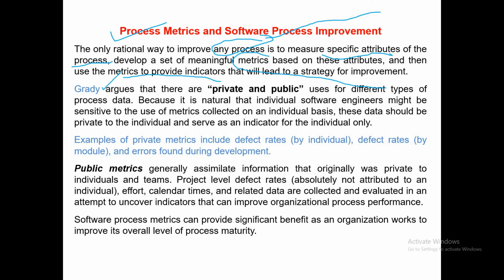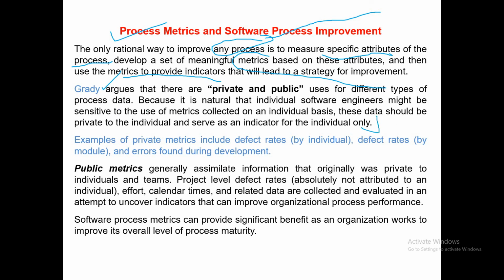Now the scientist Grady argues that there are private and public uses of different types of process data. The process data are of 2 types, private and public, because it is natural that individual software engineers might be sensitive to the use of metrics collected on an individual basis. These data should be private to the individual and serve as an indicator for the individual only.